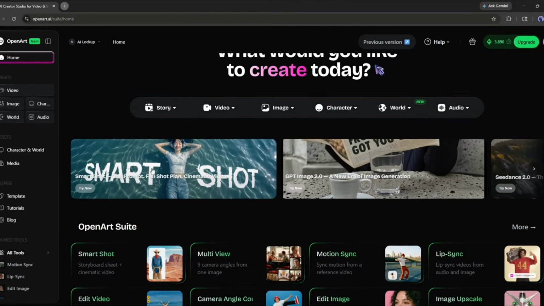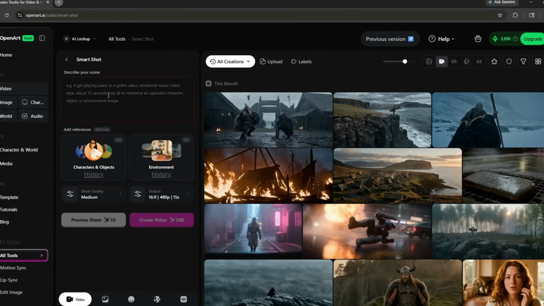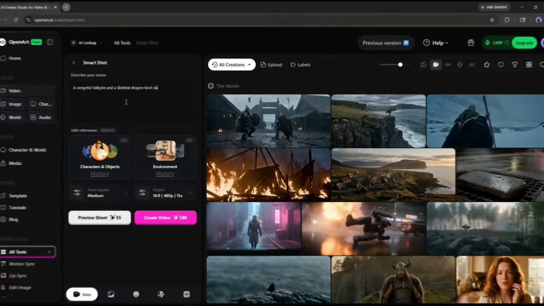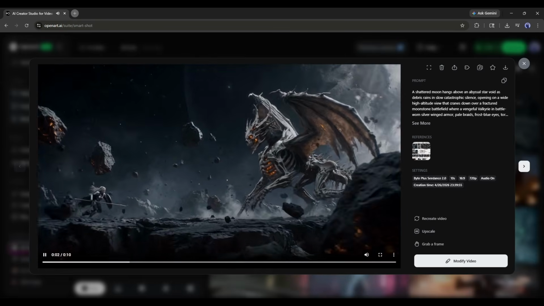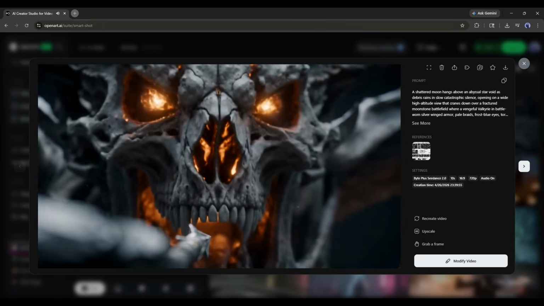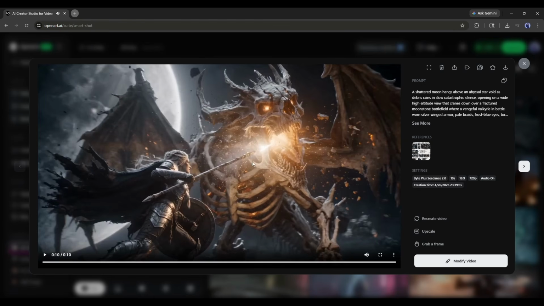And here's how it works under the hood, and this part is actually fascinating. Smart Shot runs on 2 AI models working in sequence. GPT Image 2 acts as the director's brain. It reads your sentence and generates the entire shot plan: who the characters are, what the world looks like, how the camera moves cut by cut. Then Seedance 2.0 takes that shot plan and renders the final video. Professional movement, consistent characters, cinematic lighting, all baked in. You don't touch either model directly, you just describe the idea. Smart Shot handles everything else. Alright, let's run the challenge.